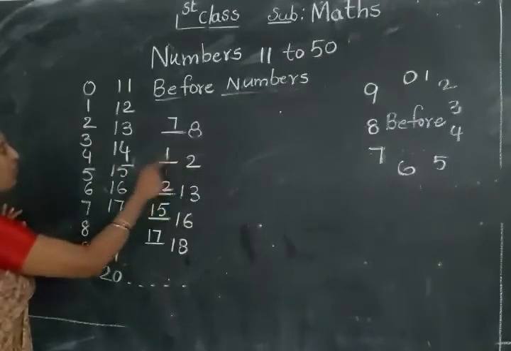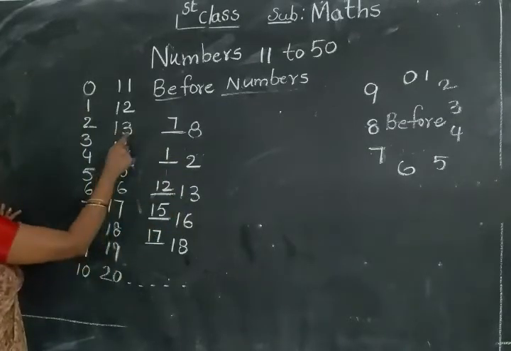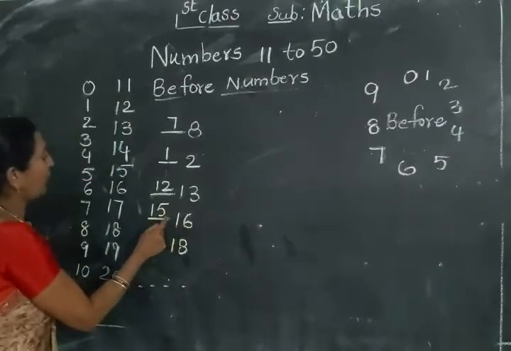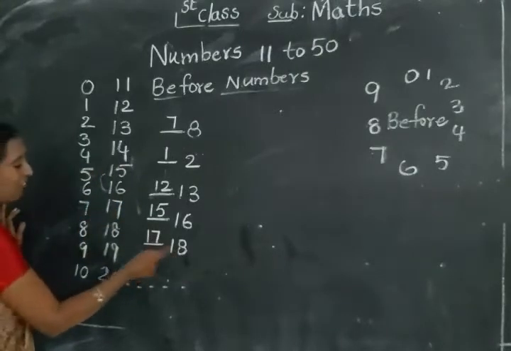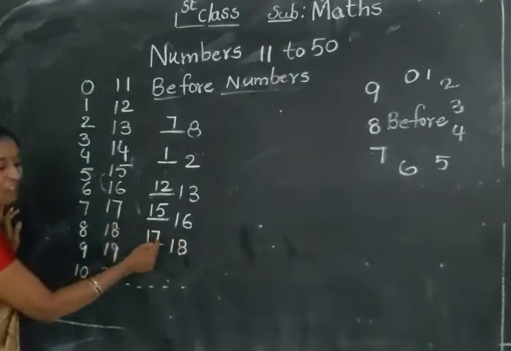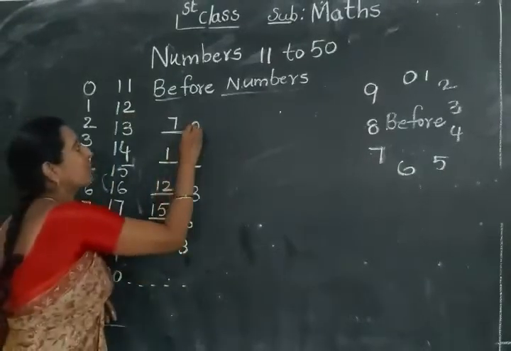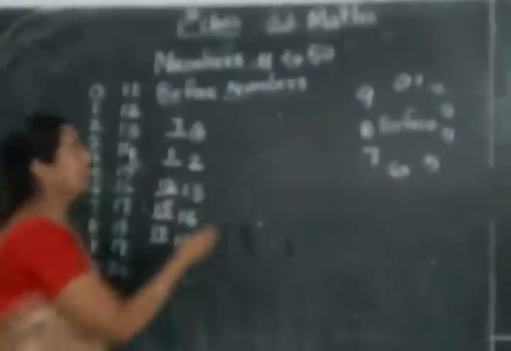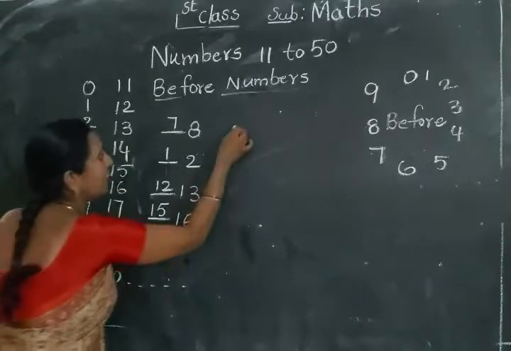Next, 2 before what number? 1. 13 before number? 12. 16 before number? 15. 17 before, 18 before, 17. Like this you write the before numbers here. Now I'll give you the 0 concept. The 0. See here.